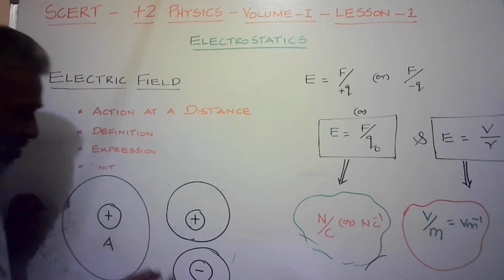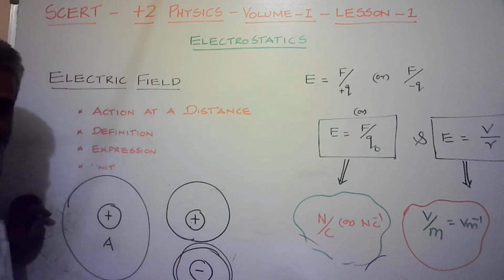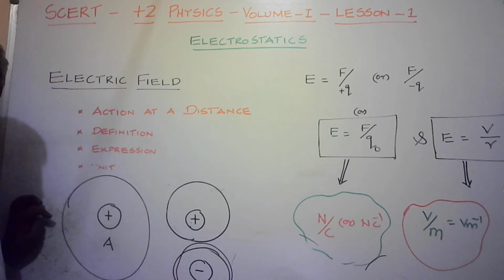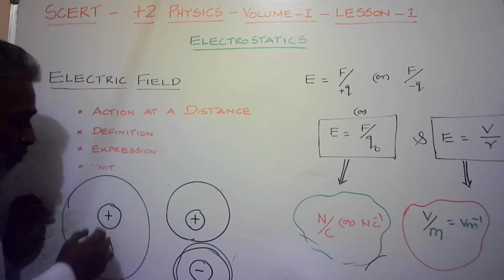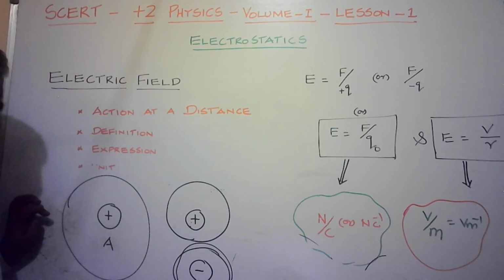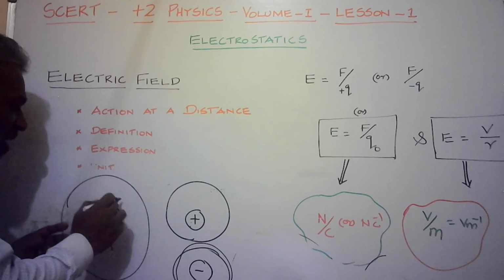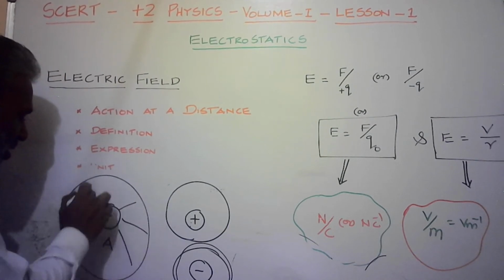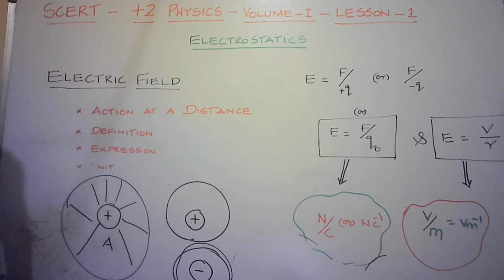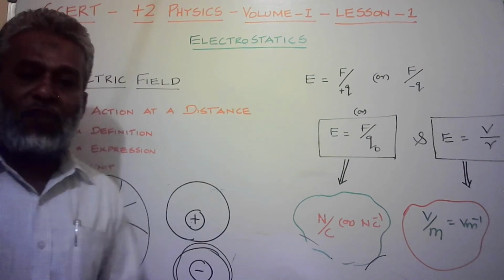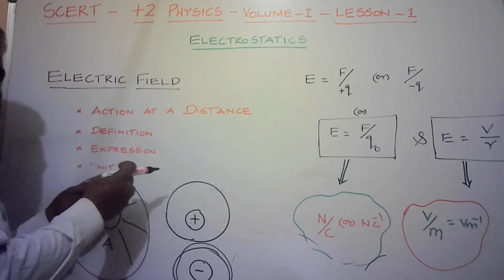In the other case, if you are taking a minus charge, moving towards the first one, these influences are interacting with each other. That will experience the force of attraction. So this is for testing purposes. We are taking two charges. The first charge has a certain influence. It depends upon the quantity, the amount of charge. It has some influence. How can we test it?